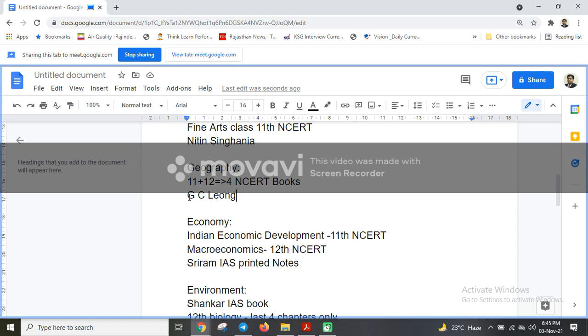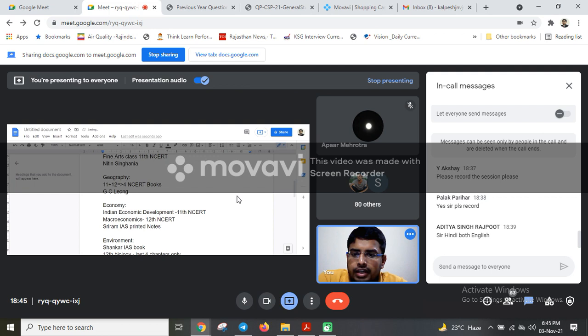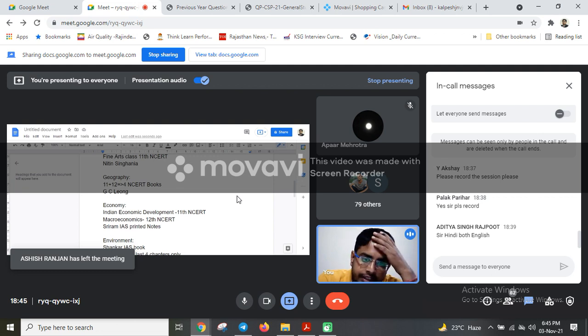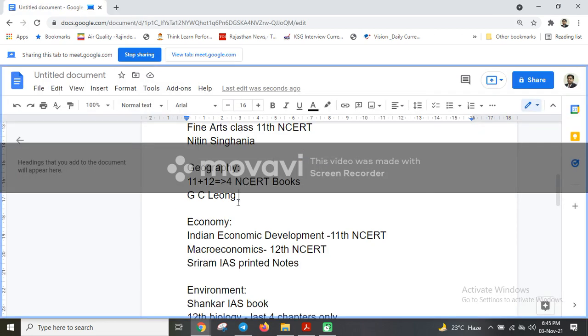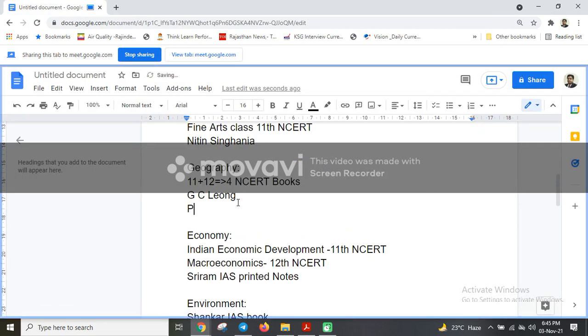Then also GC Leong is an add-on. Apart from GC Leong, if you do not want to do GC Leong, then you can do PMFIAS notes. They are also comprehensive, and they cover almost all the areas in GC Leong. So these 3 sources you can do. PMFIAS notes.